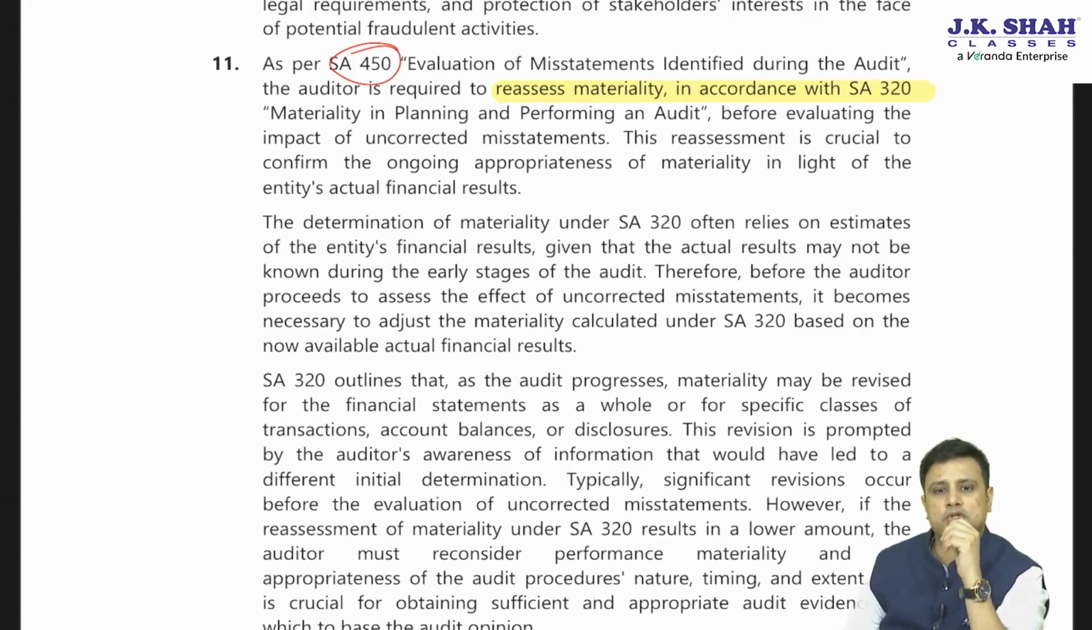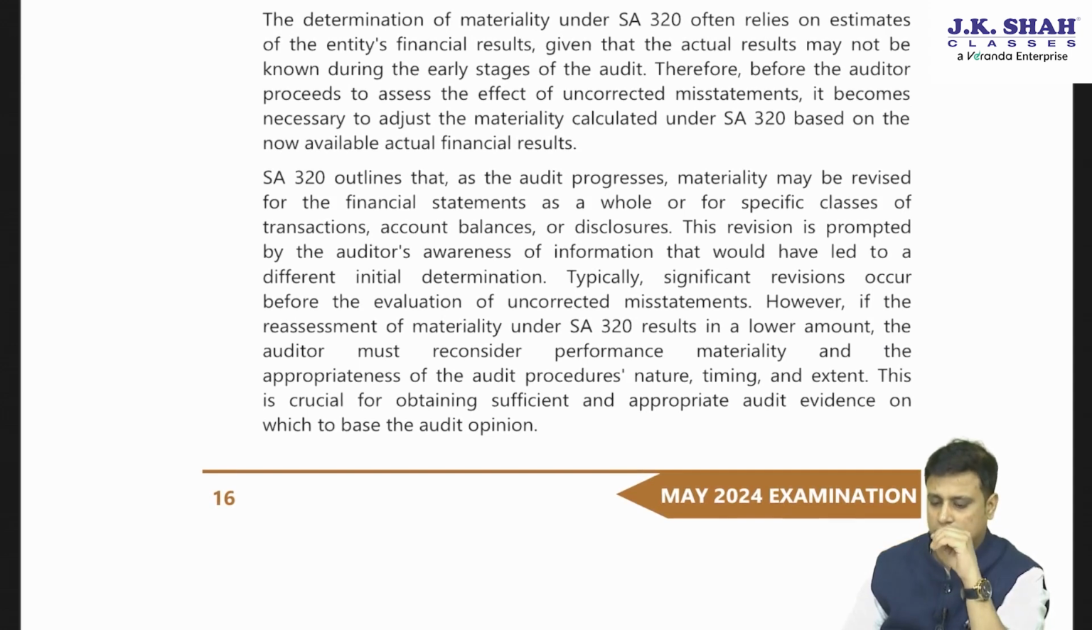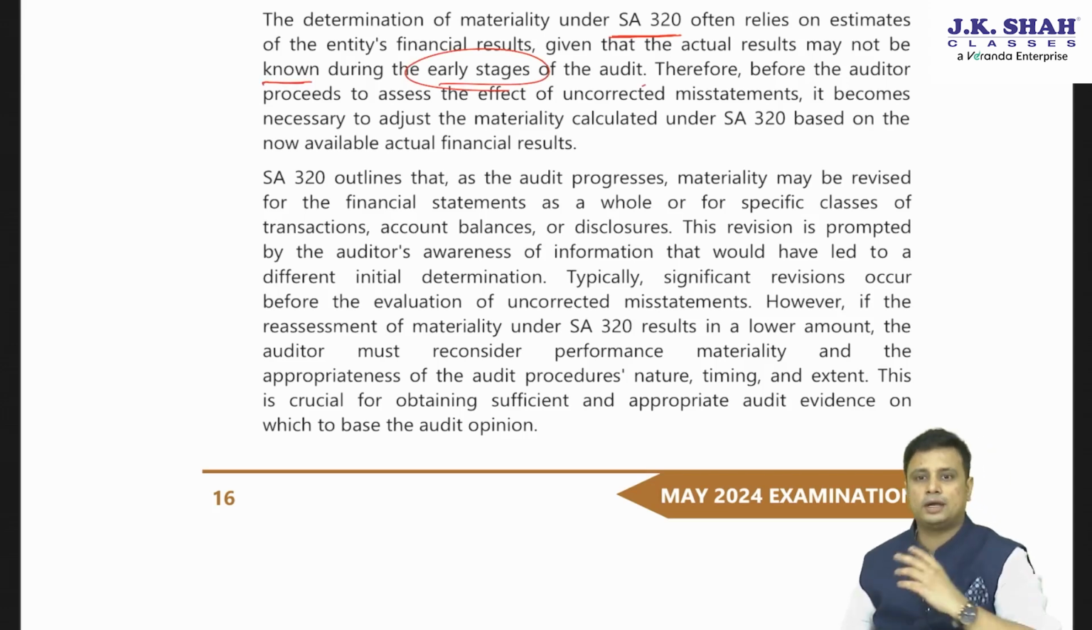This reassessment is crucial to confirm the ongoing appropriateness of materiality in the light of the entity's actual financial result. The determination of materiality under 320 often relies on estimates of the entity's financial result, given that the actual results may not be known during the early stages of the audit.